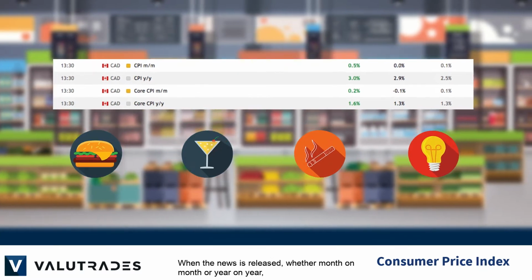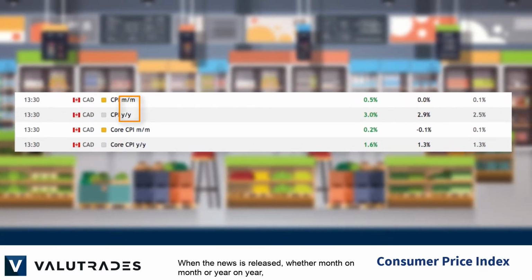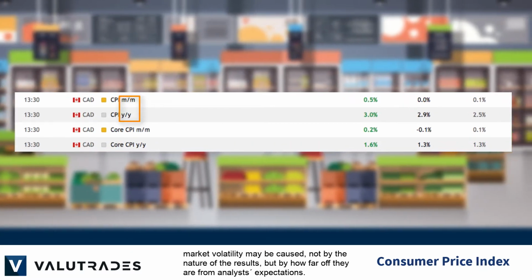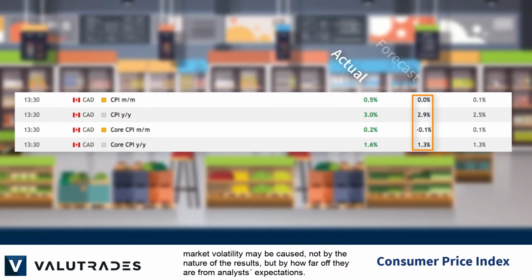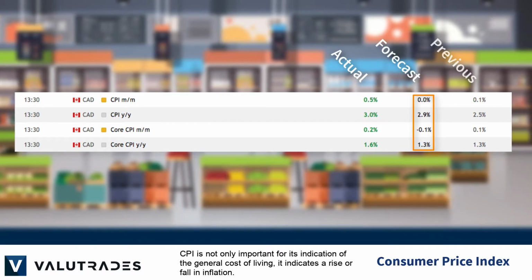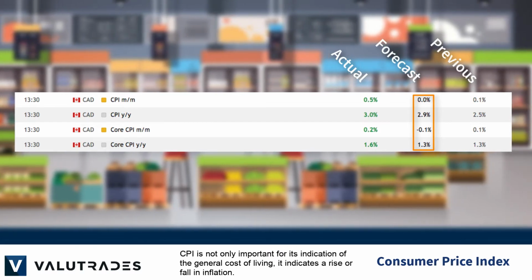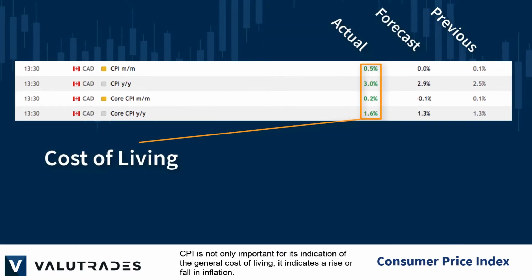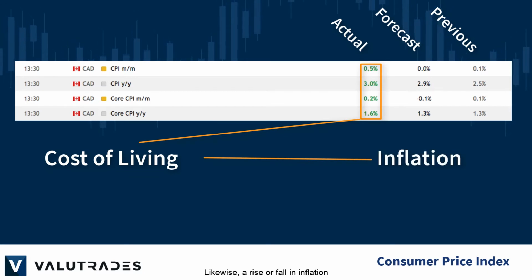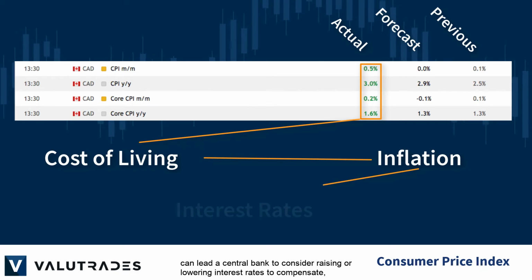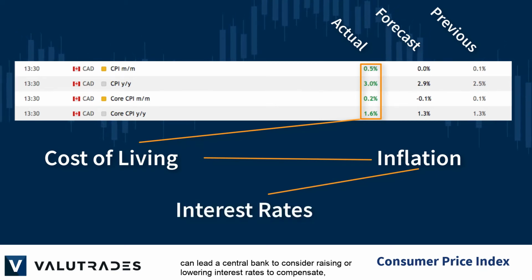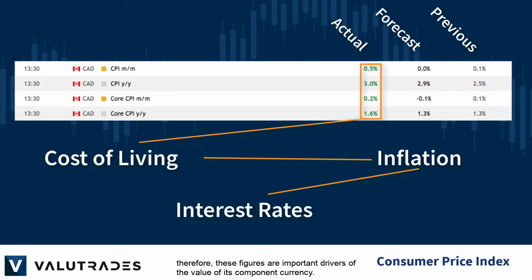When the news is released, whether month-on-month or year-on-year, market volatility may be caused not by the nature of the results, but by how far off they are from analysts' expectations. CPI is not only important for its indication of general cost of living, it indicates a rise or fall in inflation. Likewise, a rise or fall in inflation can lead a central bank to consider raising or lowering interest rates to compensate. Therefore, these figures are important drivers of the value of its component currency.